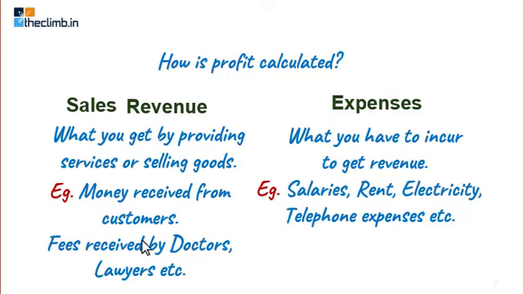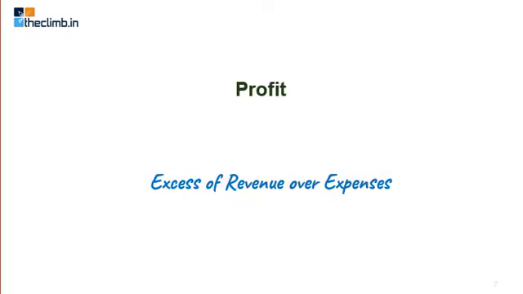Money received from customers, and fees received by doctors, lawyers, etc. are part of revenue. Now, what is profit? Profit is basically the difference between the revenue and expenses. When the revenues are more than the expenses, the difference is known as profit. So profit is the excess of revenue over expenses.